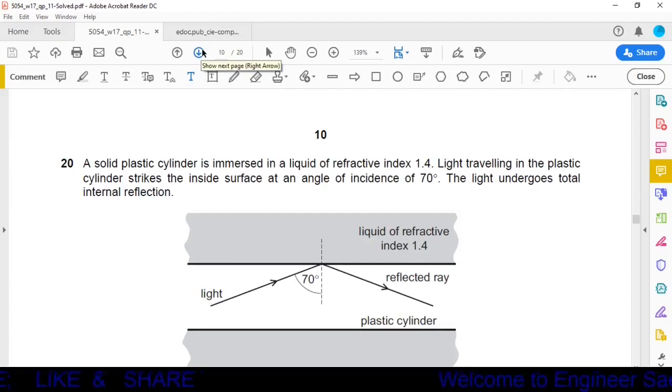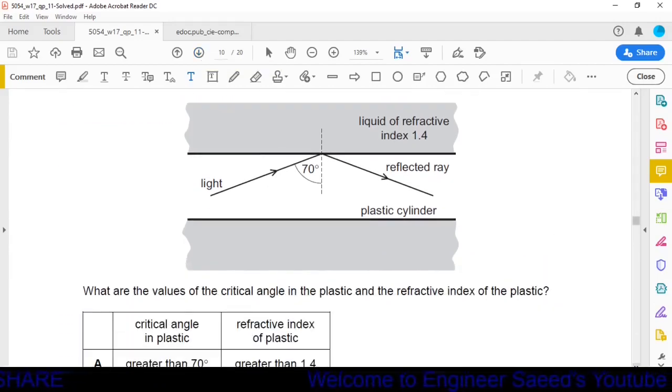Question number 20. A solid plastic cylinder is immersed in a liquid of refractive index 1.4. Light traveling in the plastic cylinder strikes the inside surface at an angle of incidence of 70 degrees. The light undergoes total internal reflection. What are the values of the critical angle in the plastic and the refractive index of the plastic?